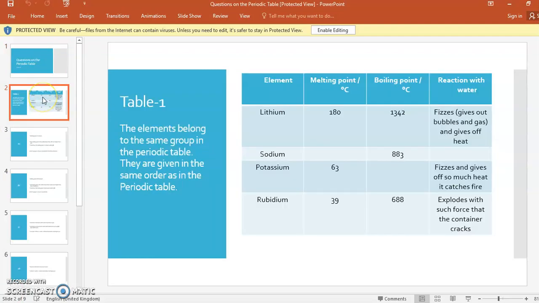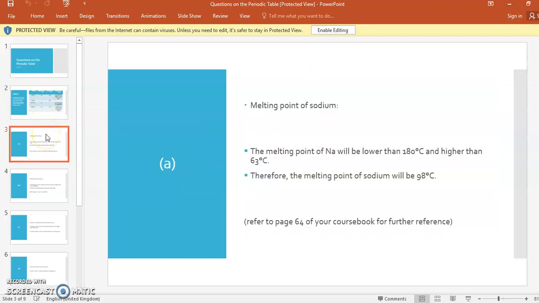The first question: they have given the elements belonging to the same group in the periodic table. They are given in the same order as in the periodic table. See, this table is in your book, page number 68. So now let's come to the first question. That is the melting point of sodium.